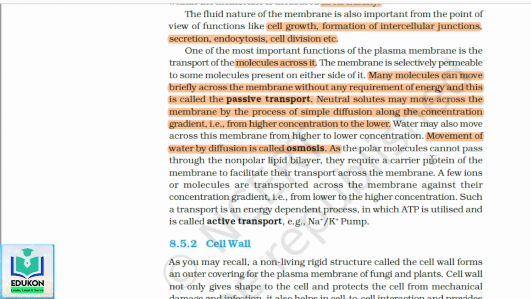The polar molecules cannot pass through the non-polar lipid layer, because the lipid layer, the middle buried layer, is non-polar. A polar molecule, meaning a charged molecule, cannot pass through the non-polar lipid layer. They require a carrier protein of the membrane to facilitate their transport across the membrane.